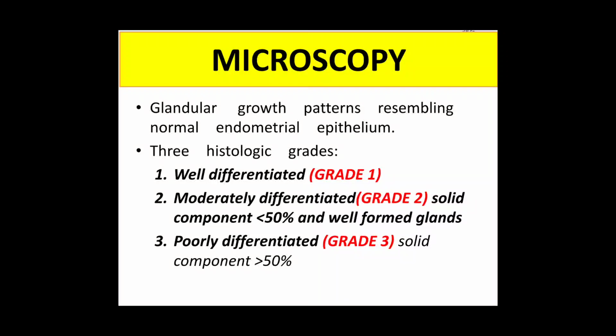In microscopy, here it is called endometrioid tumor, meaning there is glandular proliferation. So glands are proliferating, and there are three grades of this tumor. First is well differentiated, where there is just proliferation of glands, there is no solid component. While in moderately differentiated, there are well formed glands along with a solid component, which constitutes less than 50% of the tumor. And the third category, grade 3, is poorly differentiated endometrioid carcinoma with a solid component of more than 50%.